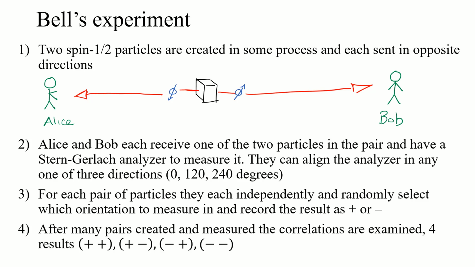After they've done this several times, they have good statistics, they get back together and they say, okay, the first pair, well, I got up and up, I got up and down, and they compare the results from each spin 1/2 pair of particles they created that they measured, and they look for correlations in the pairs. How many times did we both measure plus, or how many times did one of us measure up or down, those sort of things. And that's the experiment. That's the gist of it.